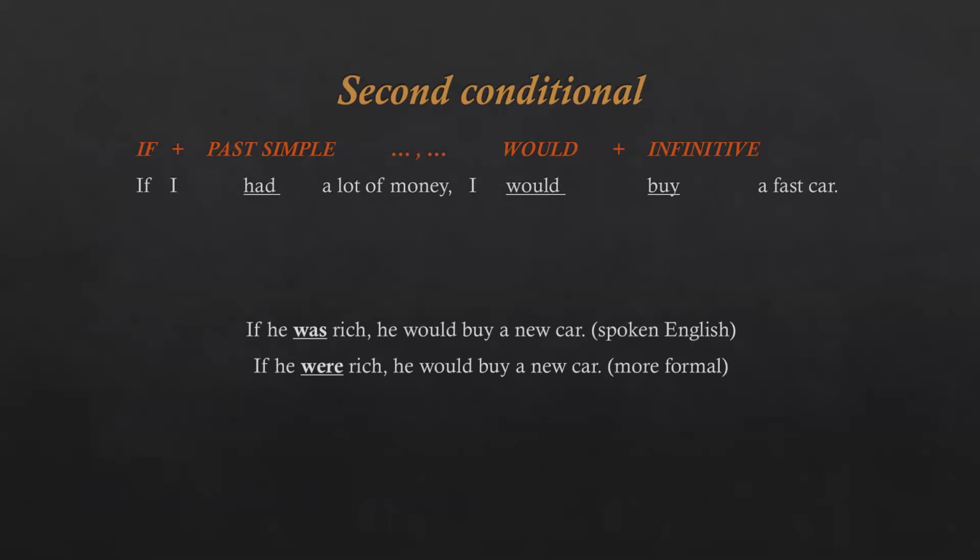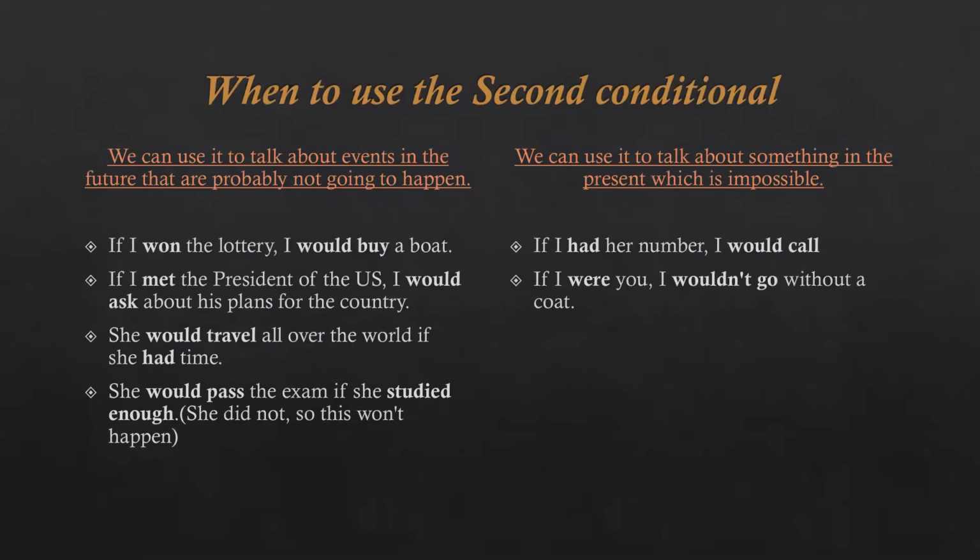We use the second conditional in 2 instances. We can use it to talk about events in the future that are probably not going to happen. For example, if I won the lottery, I would buy a boat. I'm just imagining that. It's not likely I will win the lottery. Or if I met the president of the US, I would ask about his plans for the country. Probably not going to happen.